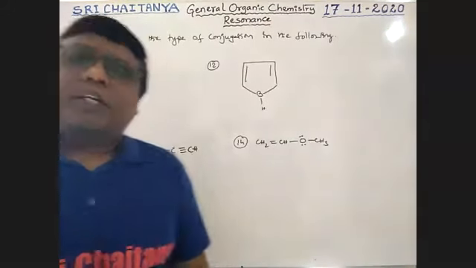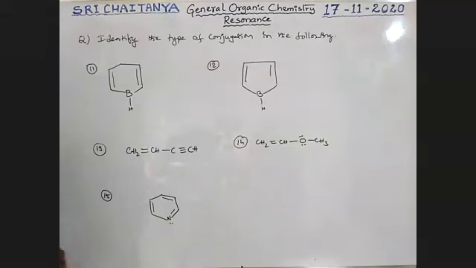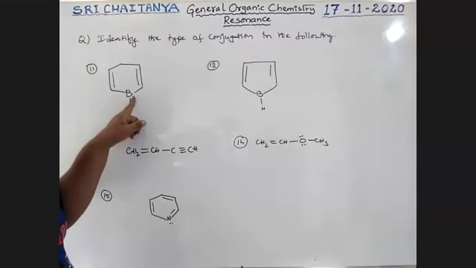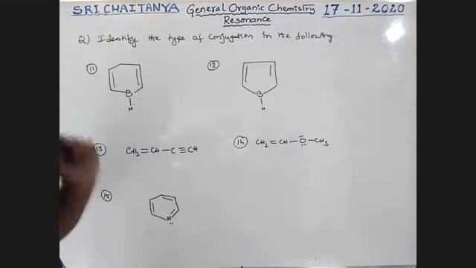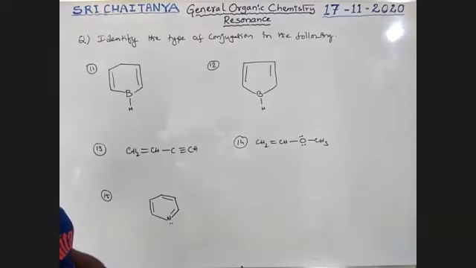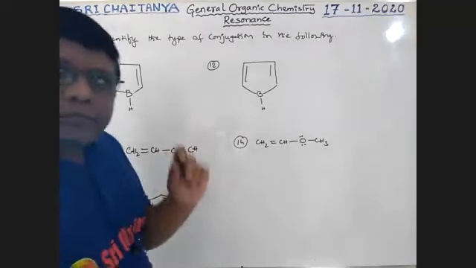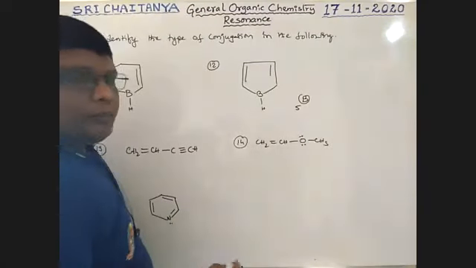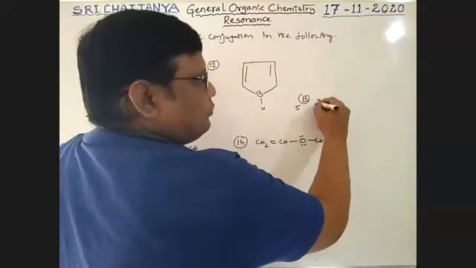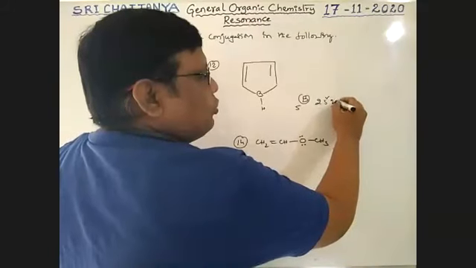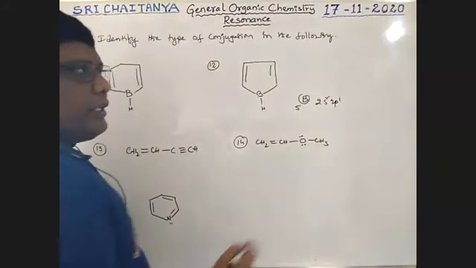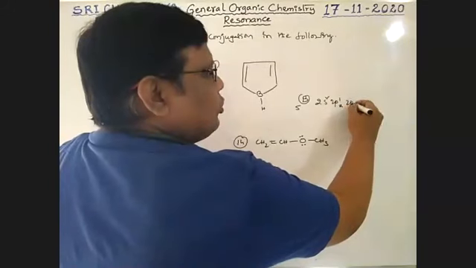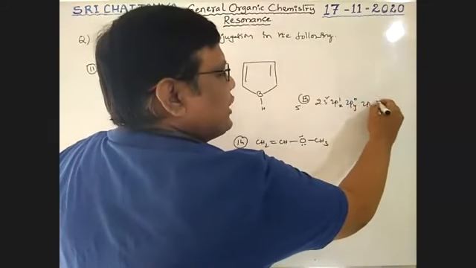What type of conjugation? See here, boys. Boron has 3 sigma bonds. I'm explaining. Boron, atomic number 5, has 2s2, 2p1 as the outermost electronic configuration: 2px1, 2py0, 2pz0.